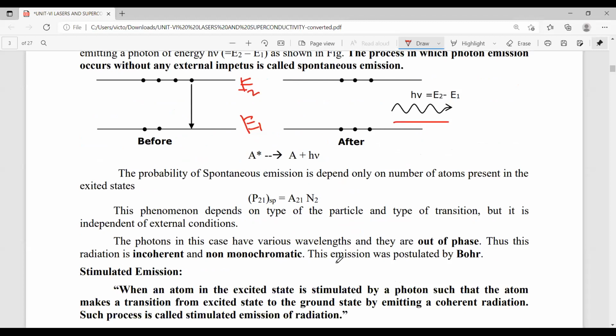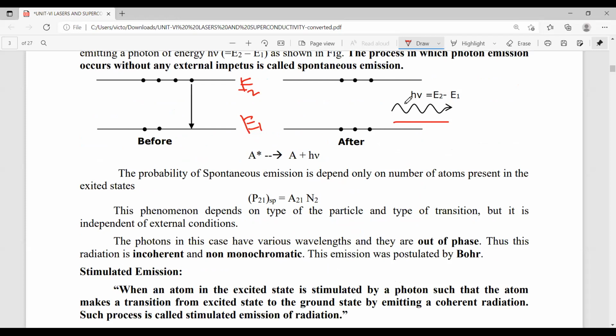This is expressed in terms of a probability P21. Here P means probability, 21 means the transition takes place from the second energy level to the first energy level, and SP indicates the spontaneous emission process. Now P21 SP is equal to A21 N2.